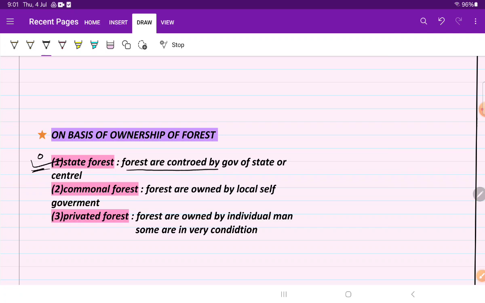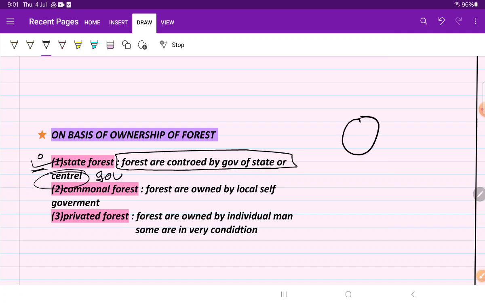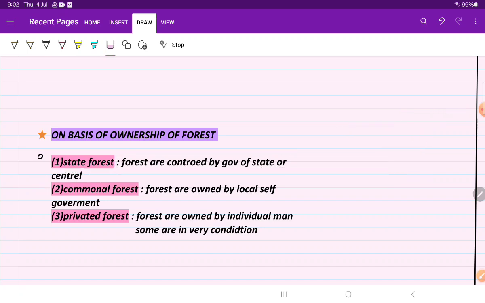The forest controlled by the government, a state government or a central government. Central government. Okay. So this is the forest where all the activities and things are controlled by only the state government, not by any administration. So that is known as the first topic, state forest.